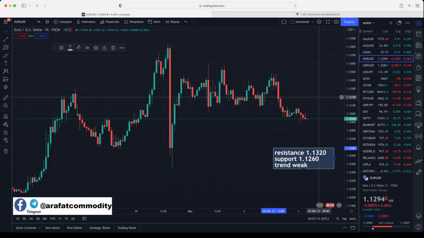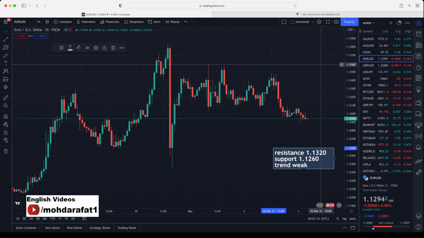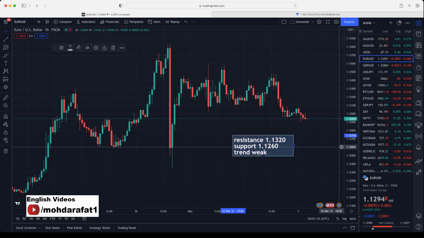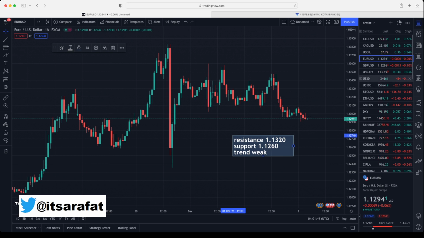1320 will act as resistance now. If euro breaks 1320 and sustains above that level, then only we will see some positivity and some fresh buying in euro. If market breaks 1320 and sustains above that level, then expect 1350 and 1380. However, if euro breaks 1260 and sustains below that level, then expect 1230 and 1200 in euro. Currently euro is trading in weak zone, so trade accordingly and make sure you do not take a trade around the data.